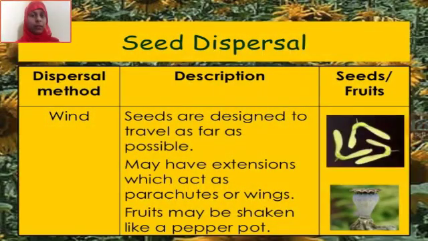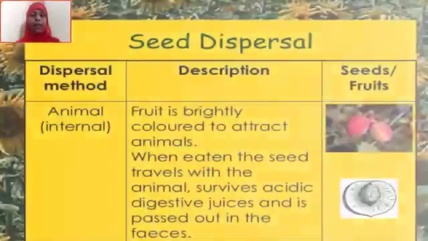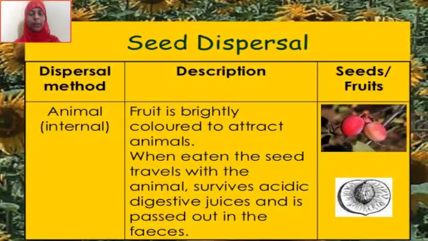We also saw the agents of dispersal and the methods. Wind dispersal is where the seeds travel through the wind. The example that we saw was the dandelion plant. Seed dispersal through wind may have extensions which act as a parachute or wings. So the dandelion seed has a wing-like structure, so they are able to fly in the air. Whereas the other was water dispersal. Water dispersal happens when the seeds travel in the water. Example is coconut. Now we have animals.